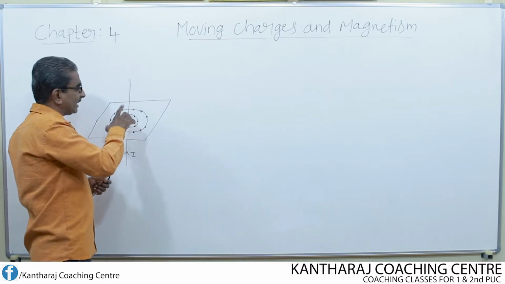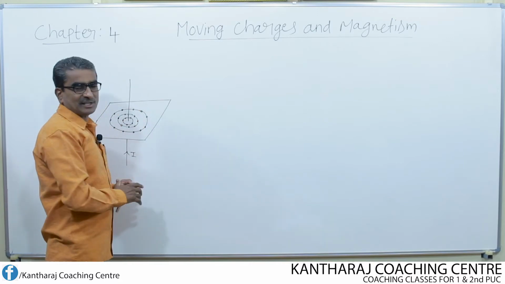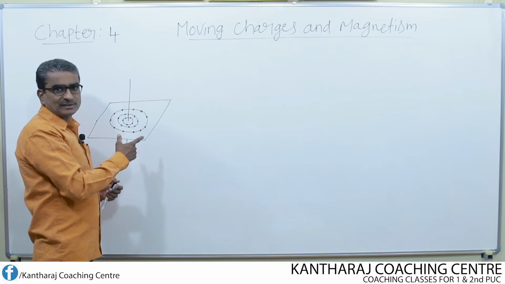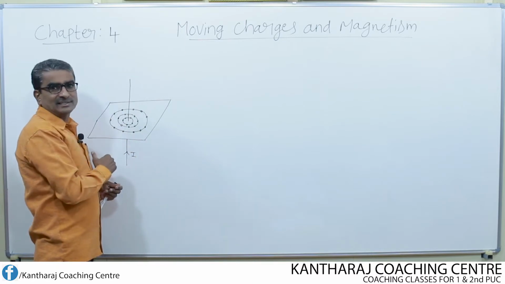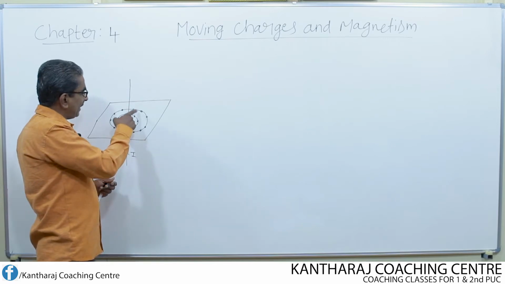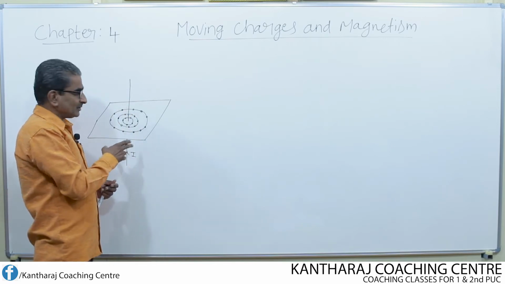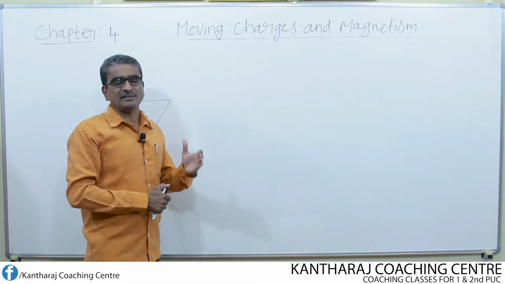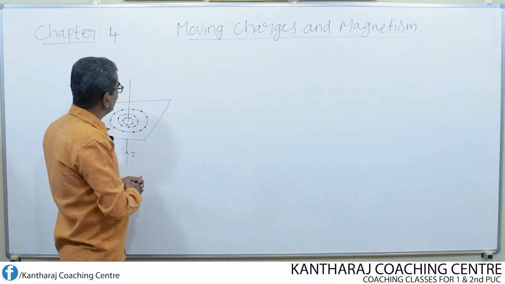So that is what we can understand from this investigation. So afterwards we can consider that when we pass the current through a straight conductor, the magnetic field lines will be in the form of concentric circles.